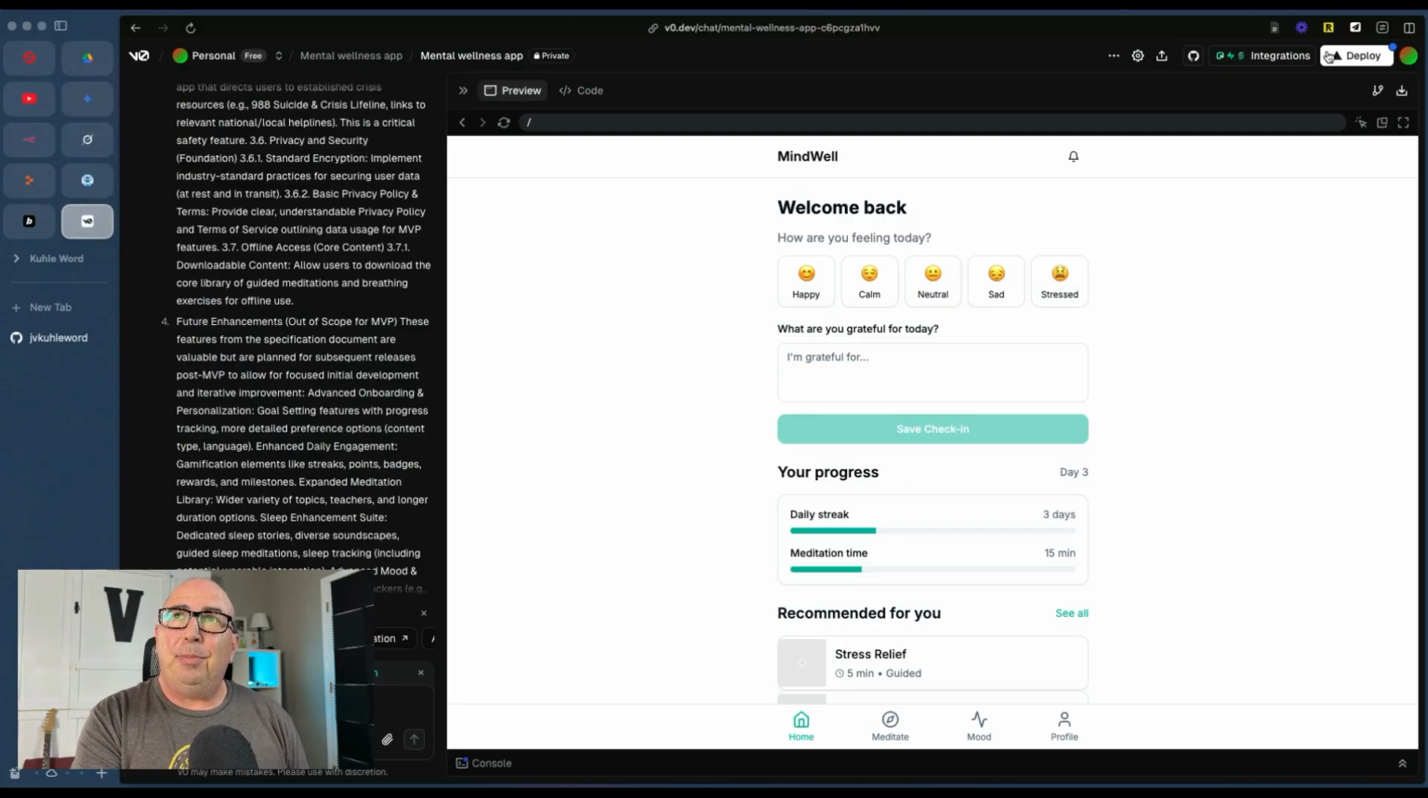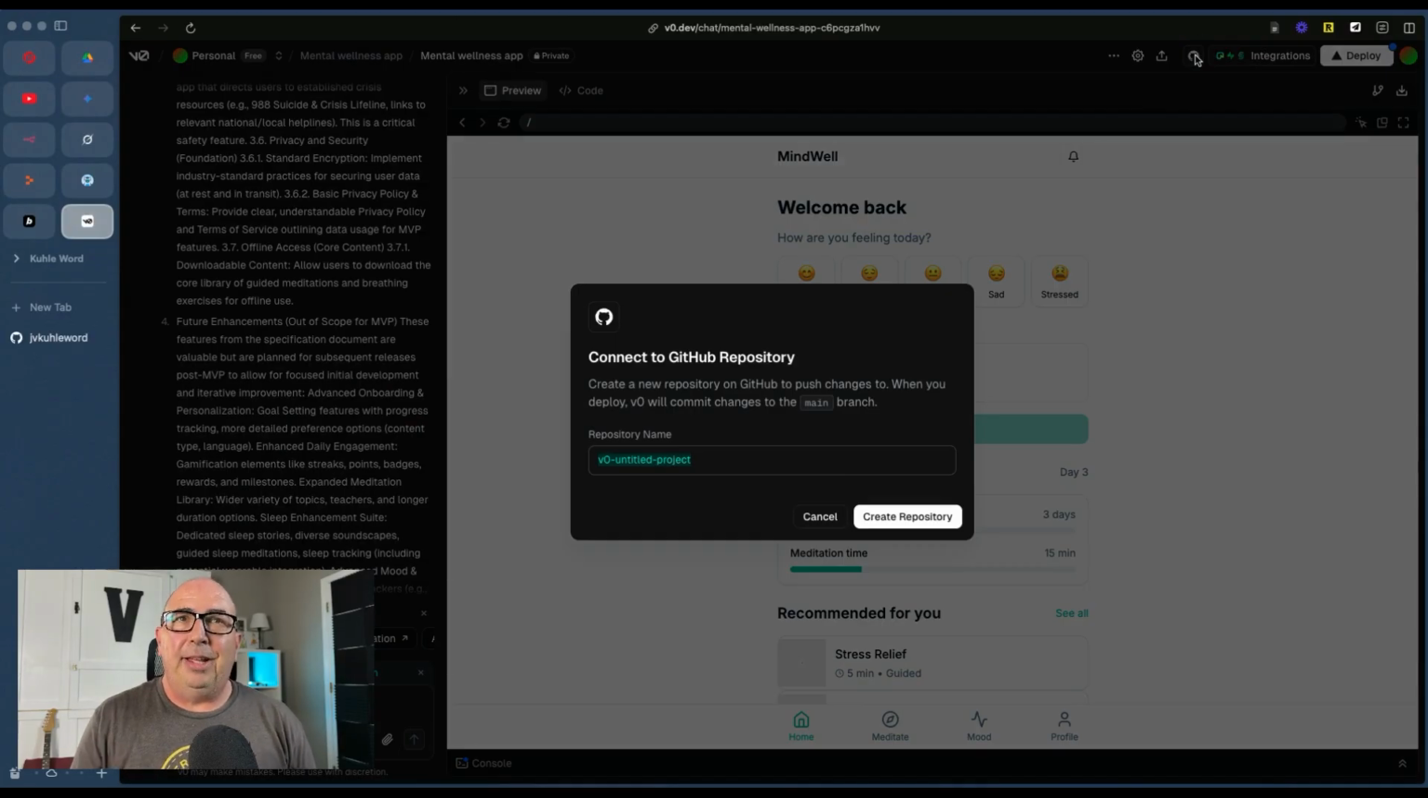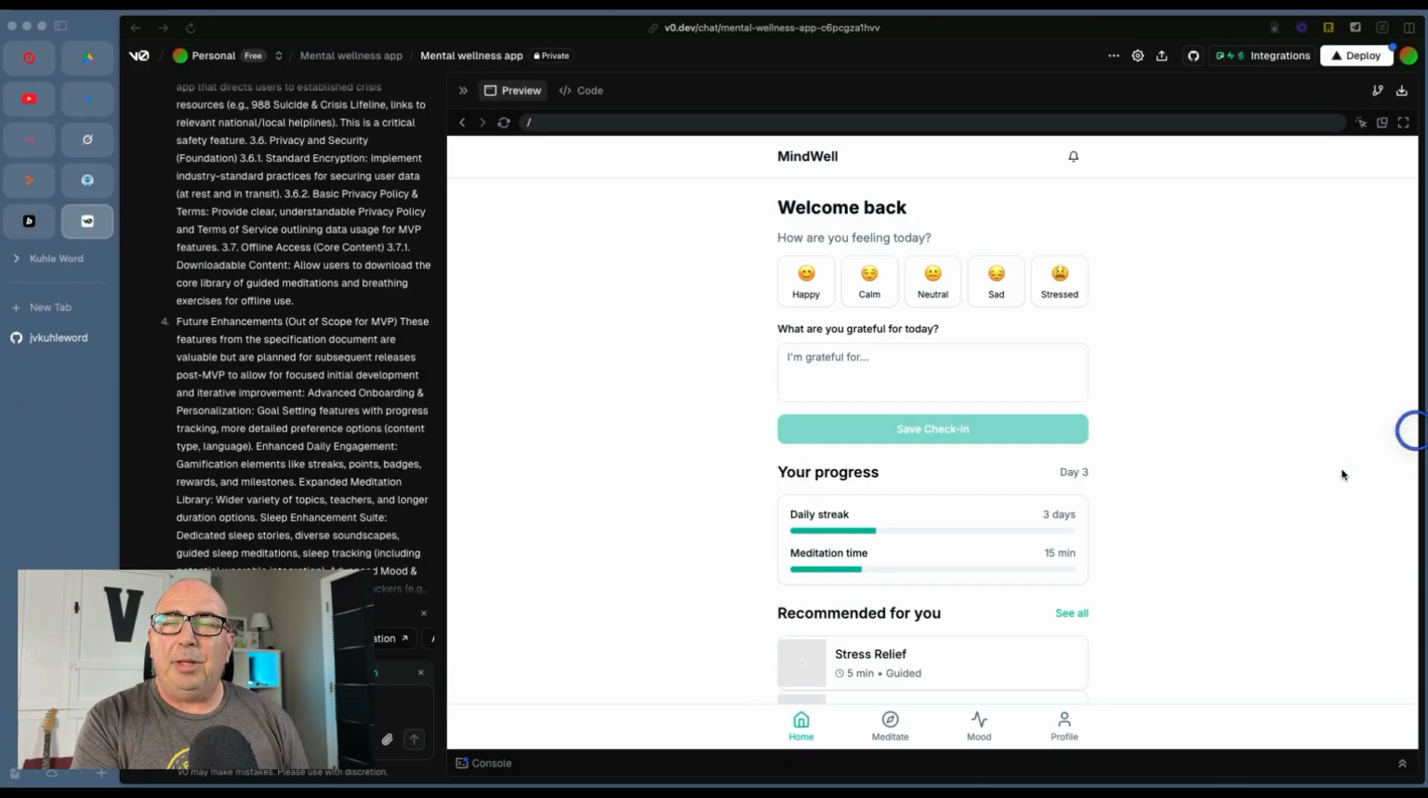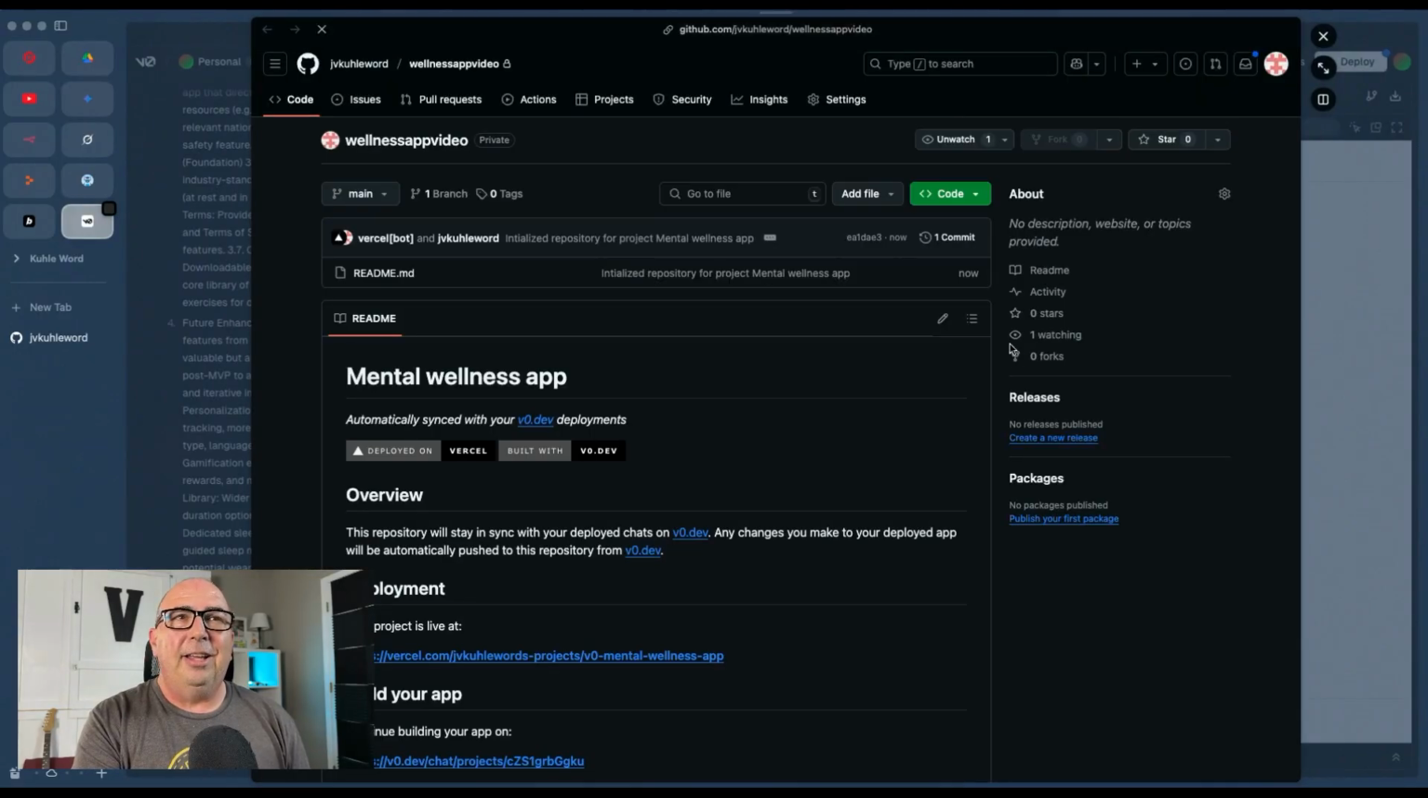And once I've set that up and I've connected it with VO, I can come up here to this cool little cat. I can connect this to a repository. Since I don't have one created already, I'm going to create one for the Wellness app. I put video so I remember that we were doing a video on this. And I create that repository. Once it's done, it's going to go through a few different things. It will tell me that the repository has been created. I've got that there now. I can click on the cat again, and I can open it up.